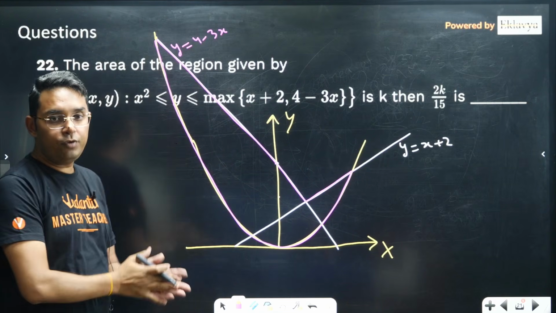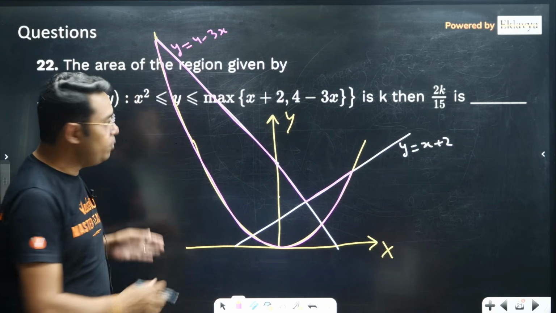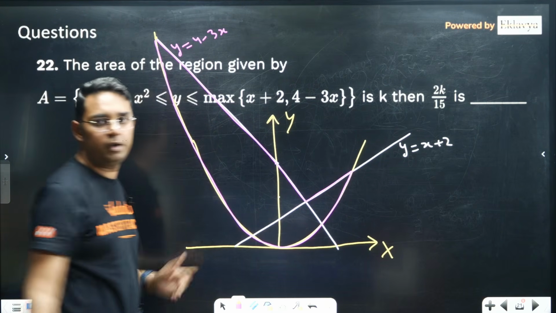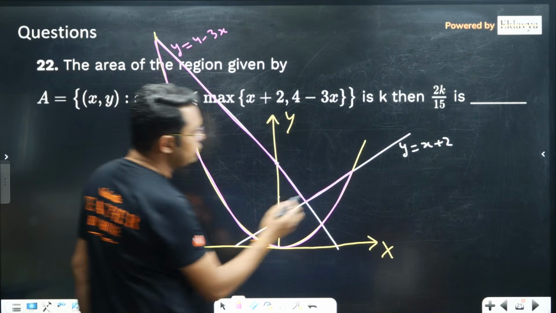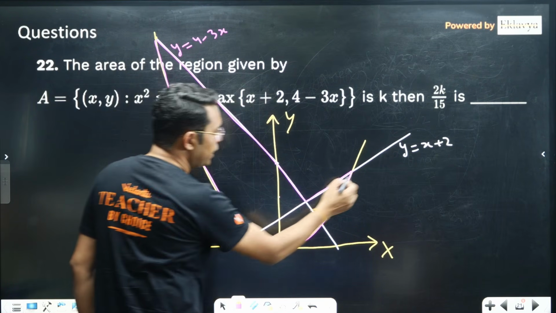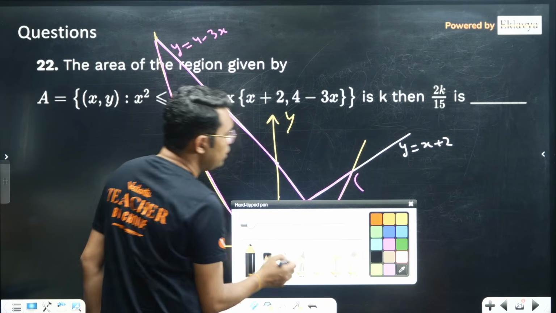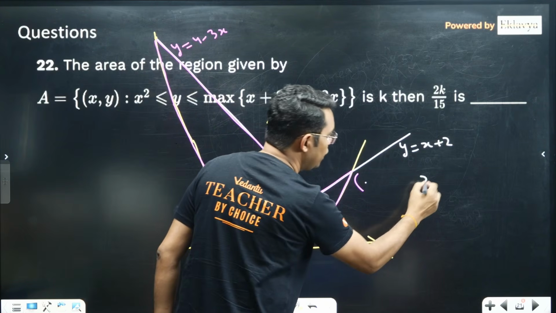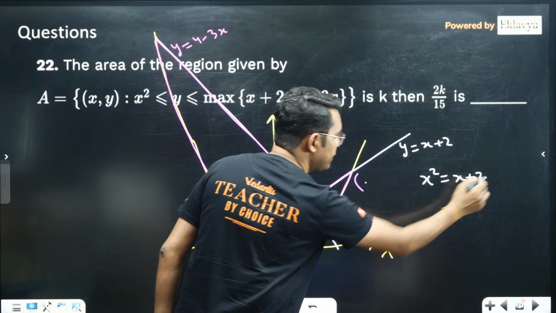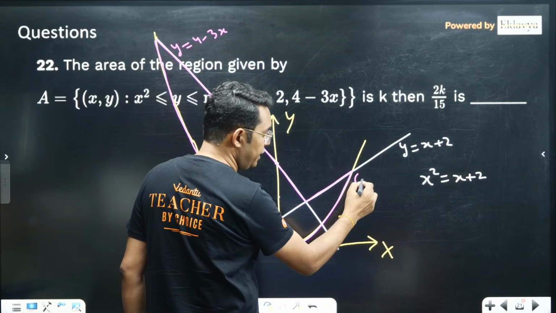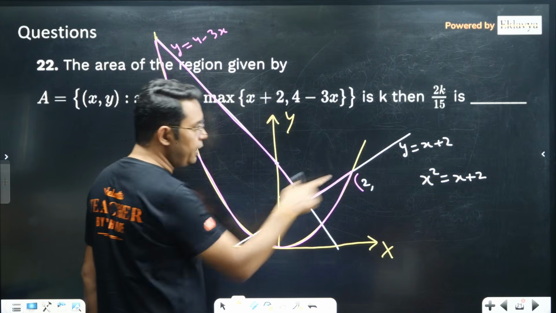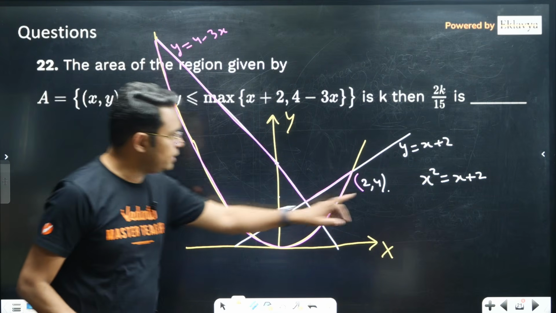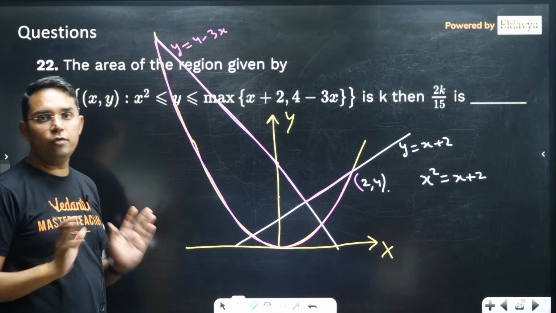Now otherwise, if you do this question, you may be breaking your limits from this point to this point and this point to this point. It can be done. Okay, and also let us first find out the points. This point, I think, is coming from y is equal to x plus 2 and y is equal to x square. If you solve, x square is equal to x plus 2. I think you can by observation also say that x is equal to 2 will be the x coordinate, and if you put x is equal to 2, y will be 4. So that is the point of intersection. In fact, there will be one more point of intersection, but that is of no use for us.